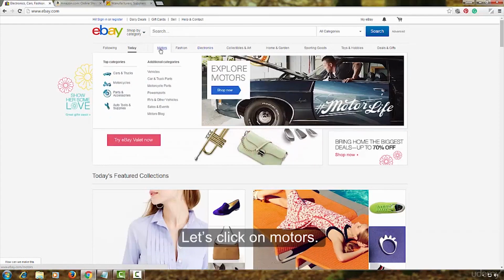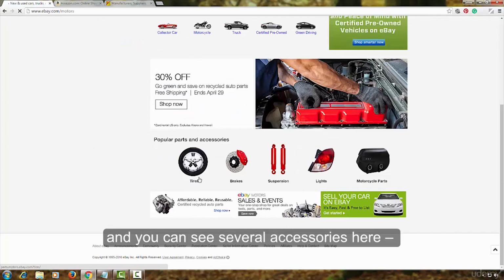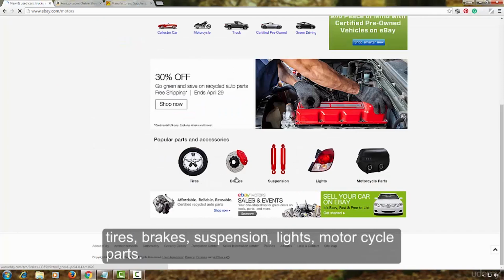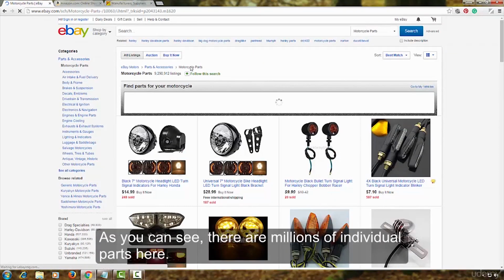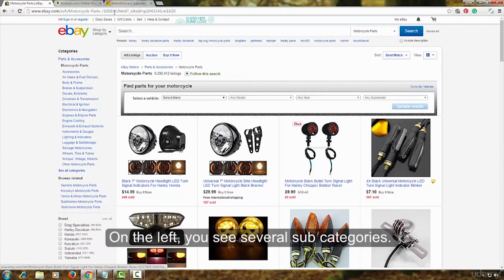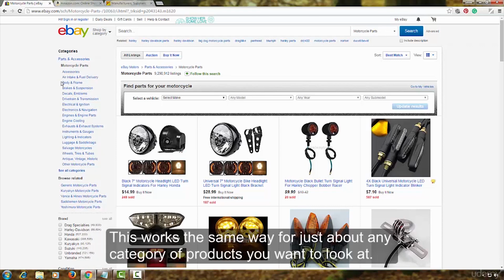Let's click on motors. The left navigation bar has subcategories, and you can see several accessories here: tires, brakes, suspension, lights, motorcycle parts. Let's click on motorcycle parts. As you can see, there are millions of individual parts here. On the left, you see several subcategories. You can easily build several niche sites around any one of these subcategories. This works the same way for just about any category of products you want to look at.